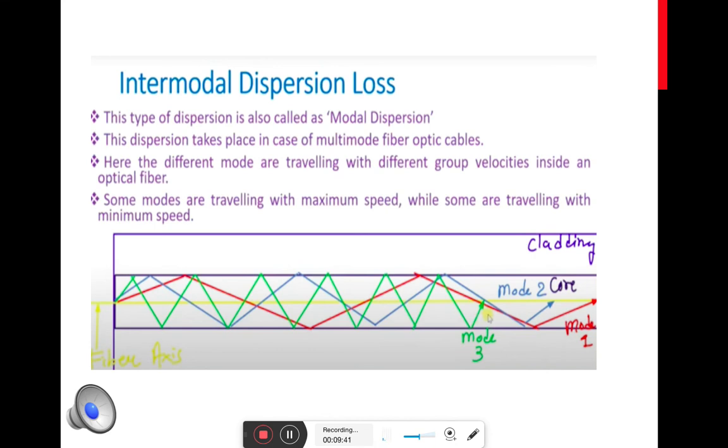As a result, some modes will be traveling with higher speed, some modes with lesser speed. As you can see from the figure, at the output of the optical fiber, different modes will be reaching at different intervals of time. As a result, there can be spreading of output pulses, which accounts for intermodal dispersion loss.